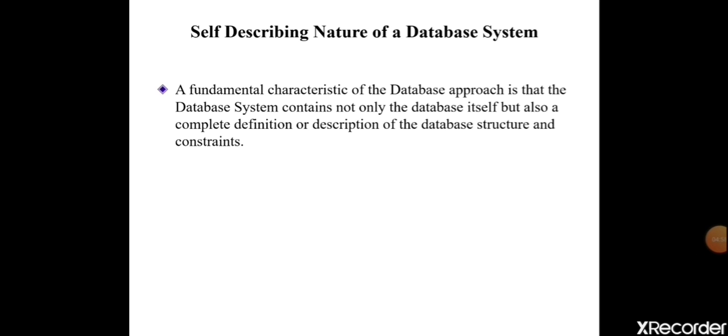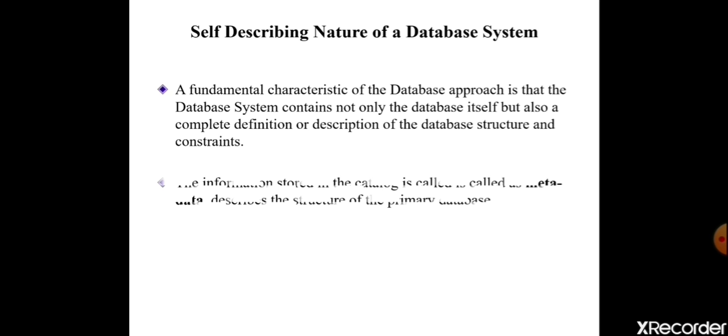A fundamental characteristic of the database approach is that the database system contains not only the database itself but also a complete definition or complete description of the database structure as well as constraints. The information stored in the catalog is called metadata, and it describes the structure of the primary database. What is the meaning of this?